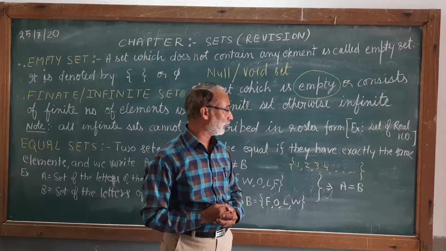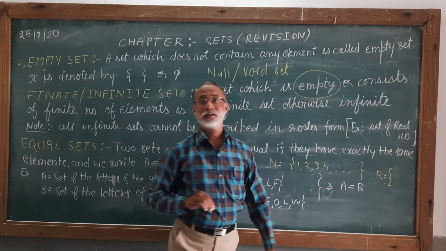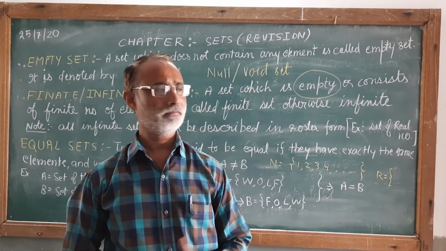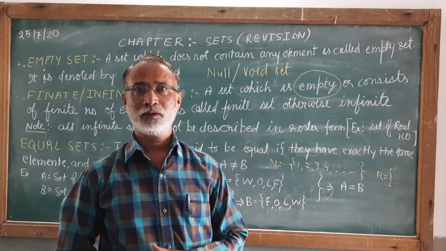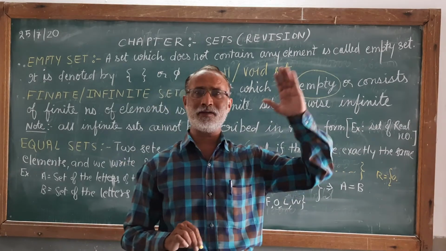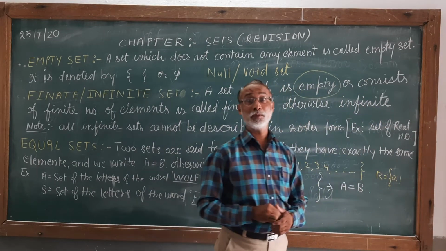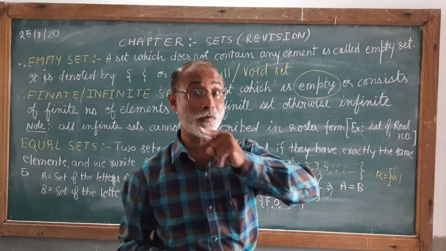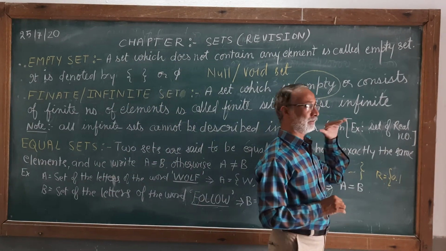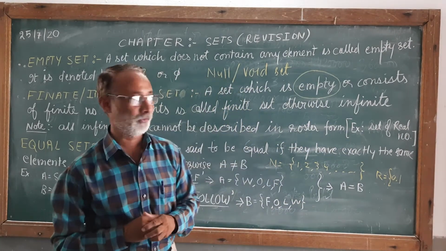But if I say the set of real numbers, now if I start writing this in roster form, what is the first element? Which is the first real number? We don't know. Suppose it will start with 0. Okay, then what next? Is it 1? No, because between 0 and 1 there are again infinitely many real numbers. So it is not possible to write the set of real numbers in roster form. So we can write it only in set builder form.